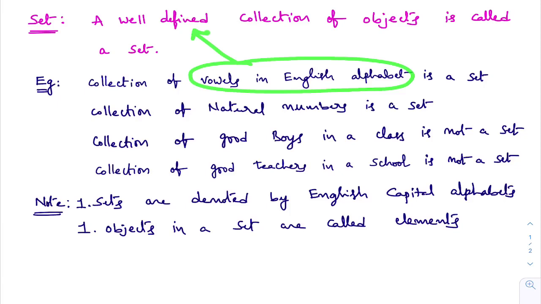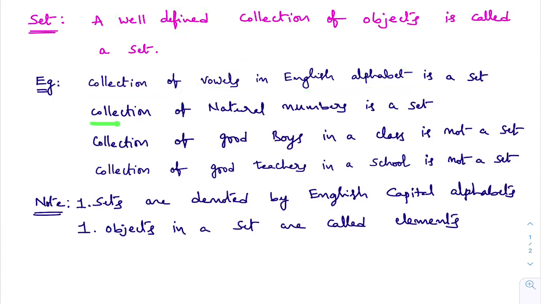No. So everyone unanimously will say that A, E, I, O, U are the vowels in English alphabet. So collection of vowels in English alphabet is a set. Why? Because this vowels collection is well defined.